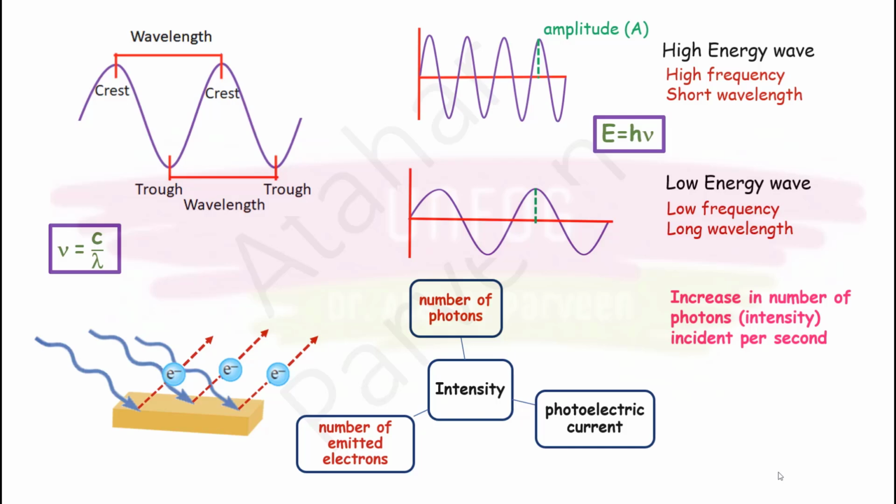And this number of emitted electrons will constitute a current which we call photoelectric current. Because they are increasing, current will also increase. So intensity plays a major role here. Now I ask you one question. Does the kinetic energy change? No, it will not change. This you should not get confused here. If intensity is increasing, kinetic energy of electrons will not change.